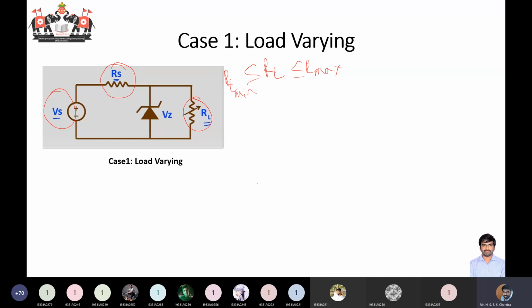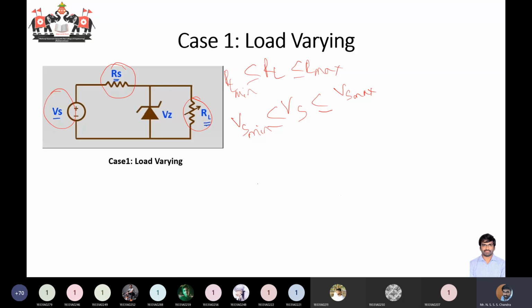Similarly, your voltage source can also change its value, but it cannot go completely out of range. It should be between some VS minimum and VS maximum.